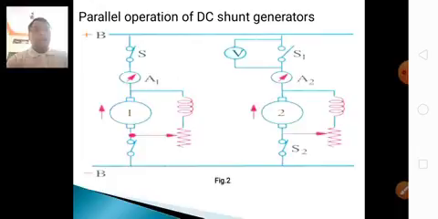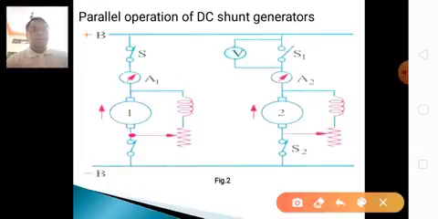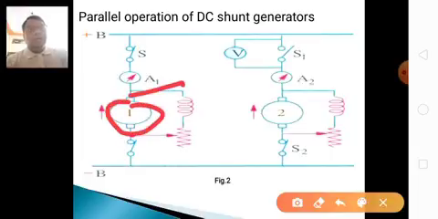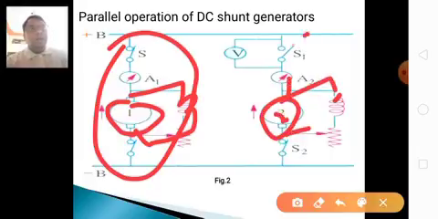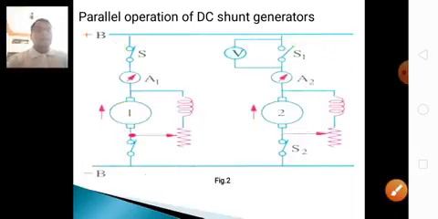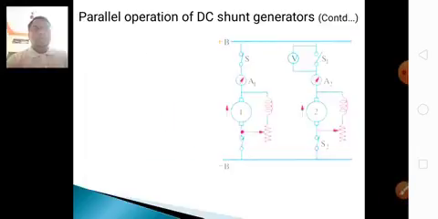This is the parallel operation of DC shunt generators. Here is the first generator, with its field winding connected in parallel, and this is the total parallel system. This is the second generator connected in parallel. The rating of the two generators should be the same.